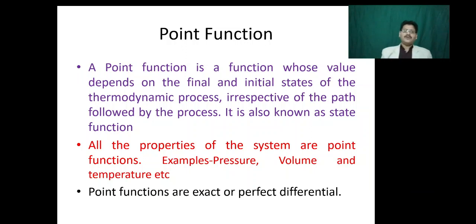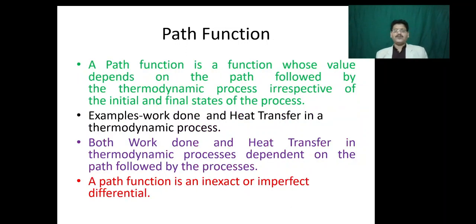Suppose at the beginning of the process the volume was 1 meter cube, and at the end it has attained a volume of 3 meter cube. The change in volume depends only on the final and initial volumes. So all the properties are examples of point functions.